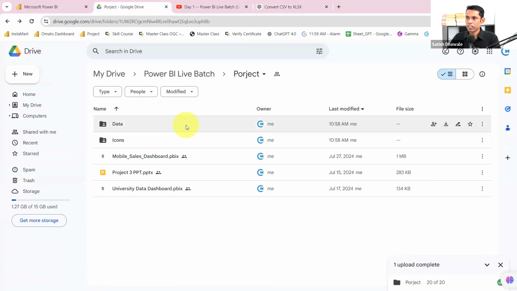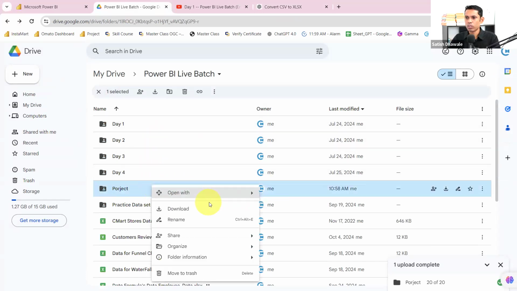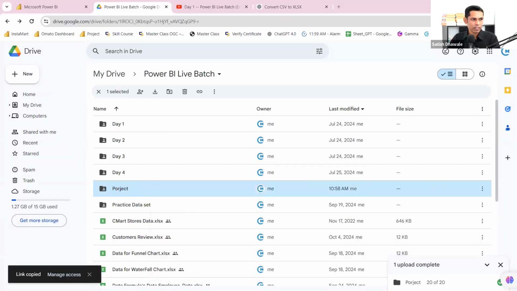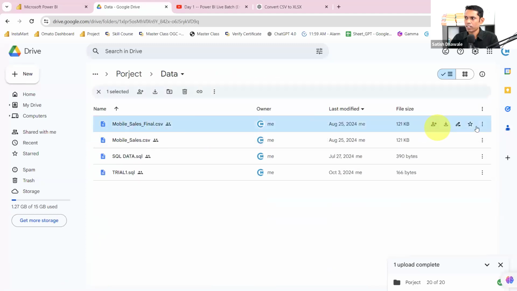Let me go back. This is the project basically. Go to the project and open it. Here it is. You can download it. And inside the project, you need to download only this file, right now only this file: Mobile Sales Final.